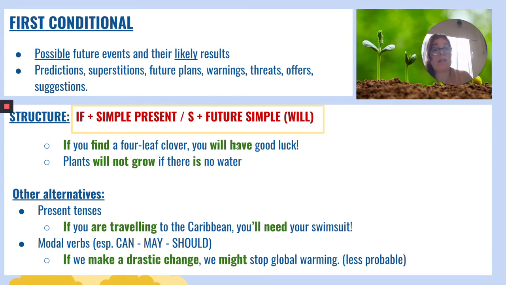Now, if I want to make my sentence a little bit less probable, I might change the verb. Instead of using, if we make a drastic change, we will stop global warming, that would be the typical first conditional. But if I say we will stop it, it's that I am sure we will stop it, and I don't know if that will happen. We might stop global warming. I am saying, well, we might have a chance. Yes, it's less probable. We could stop. Yes, there's a possibility, but I'm not sure if this will actually happen. So instead of using will, I can use can, may, should.